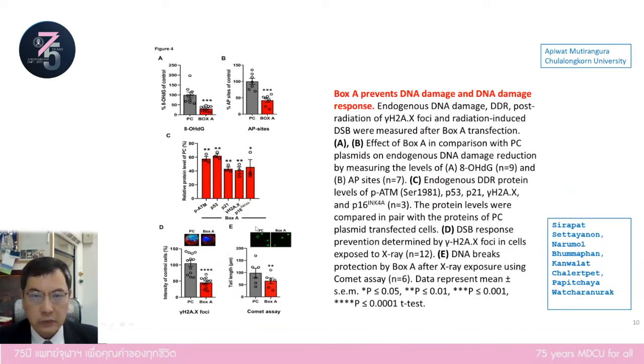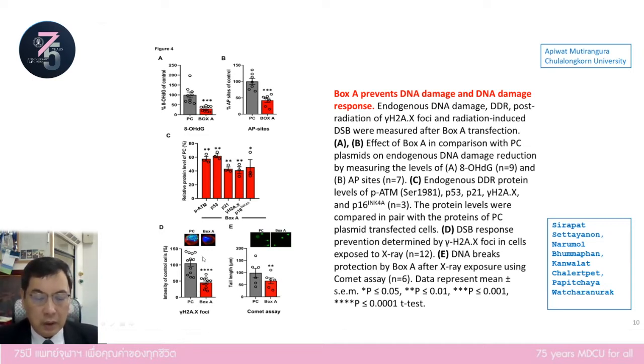So we study the function of DNA gap. First we measure endogenous DNA damage and endogenous DNA damage response. After we introduce box A into cells, the endogenous DNA damage and endogenous DNA damage response were reduced. And then we introduce box A into cells to produce DNA gap.